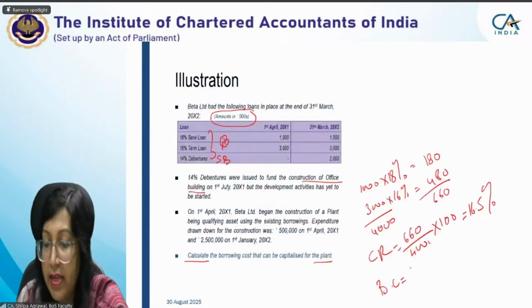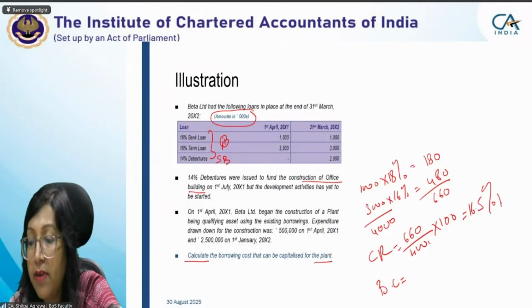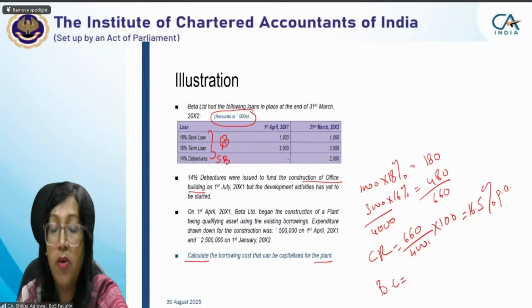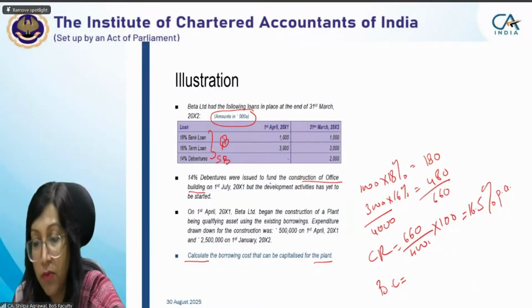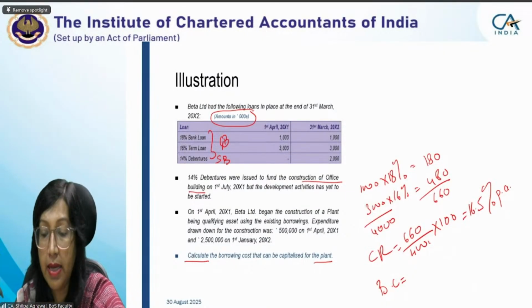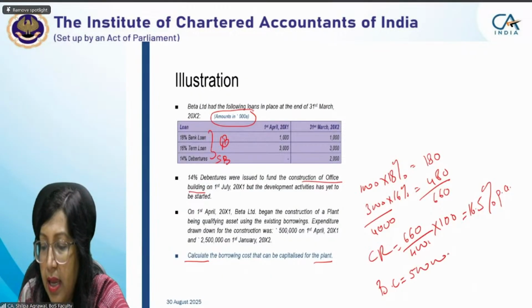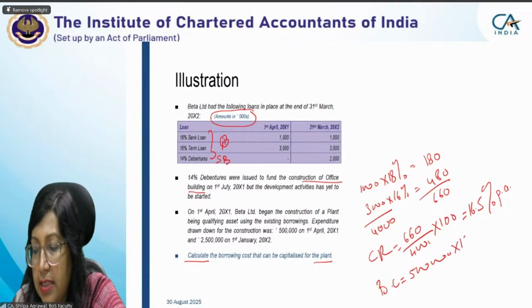So we have two expenditures incurred on two different dates. The capitalization rate we have calculated right now is a per annum rate. This is very important because the borrowing amount was the same for the entire period. For the 5 lakh, since it was used on 1st April itself, the entire 16.5% will be used for this figure.